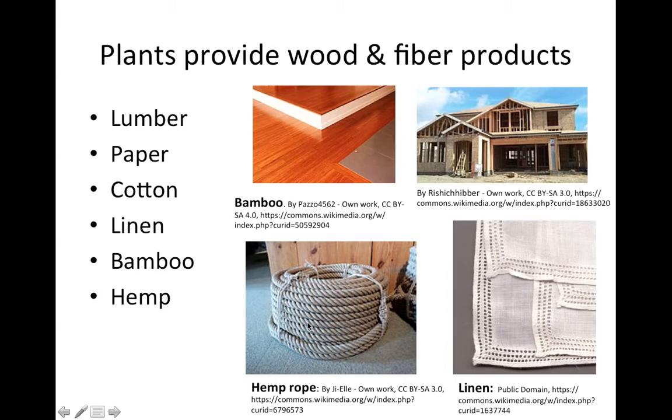We have hemp rope. Hemp gives us a fiber that is long and strong and able to make rope. We also get fibers from flax plants that give us linen, which is often used for things like napkins or tablecloths. Some other plant fibers include the fibers that we use to make paper. Cotton is made from a plant fiber, and we've talked about the others.